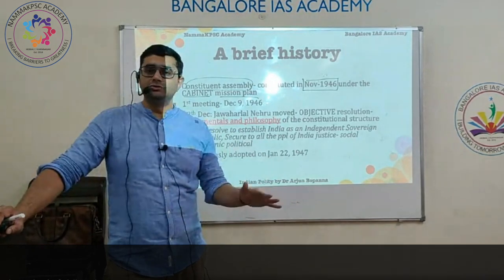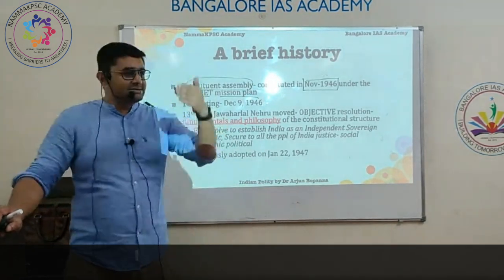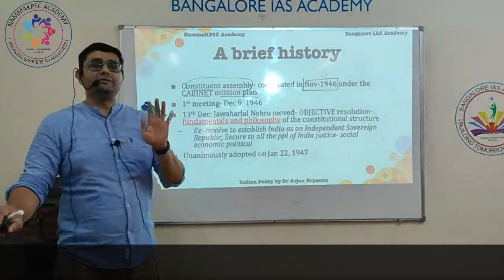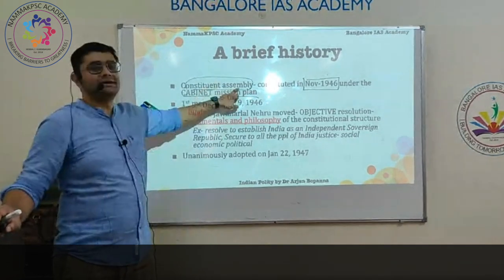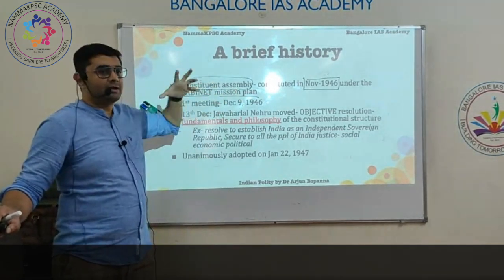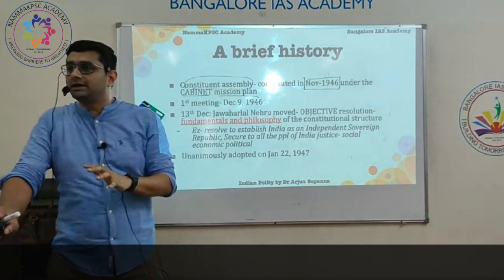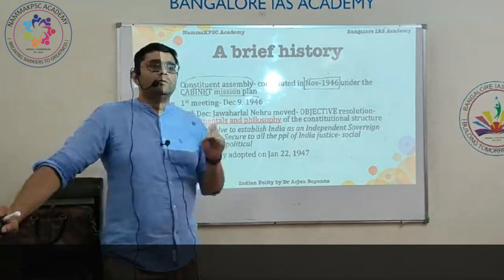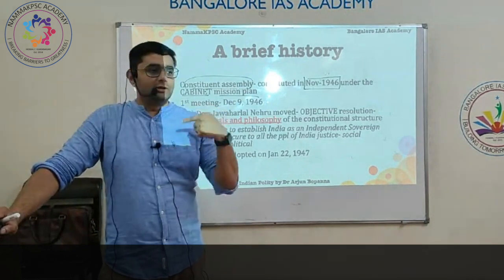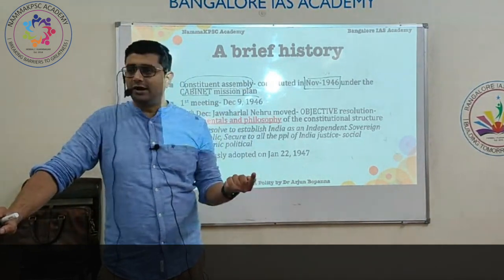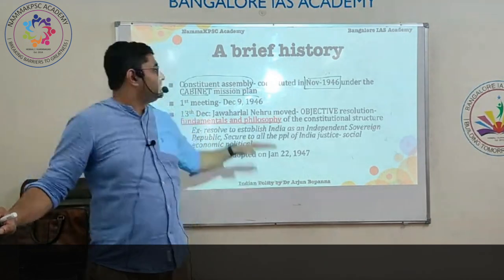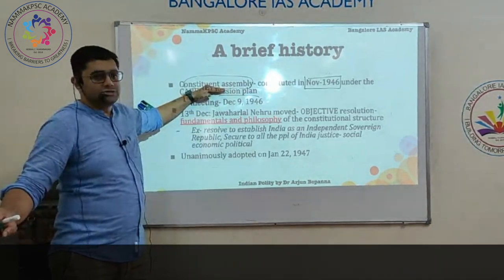Under this scheme, they said we will constitute a Constituent Assembly. What is the role of the Constituent Assembly? It had two roles. One, it will frame the constitution for India. What we have now has been framed by the Constituent Assembly.